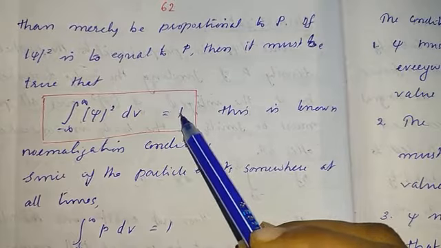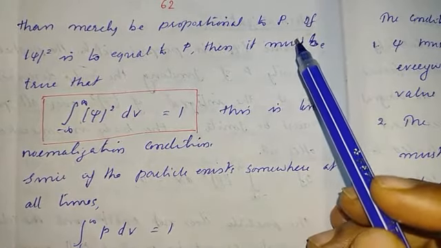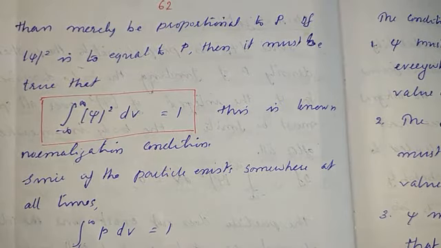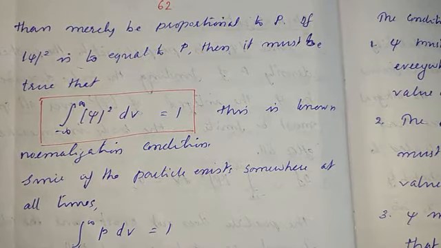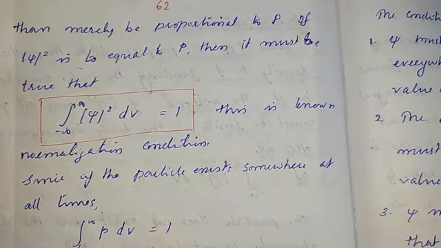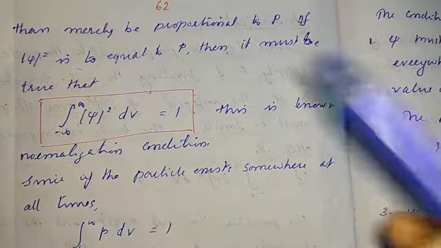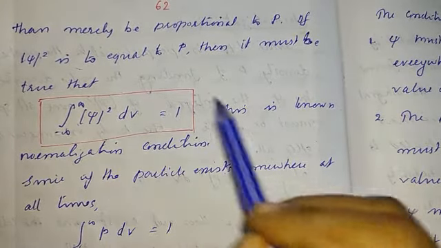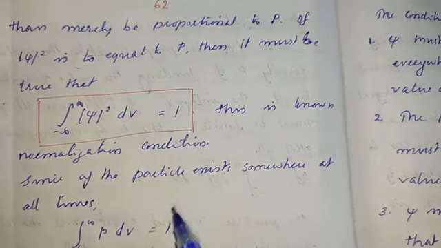So this is equal to 1 means the particle is definitely existing there. If a particle is described by a wave function psi, then the particle must be existing there. Then if it is existing there, this integral must be 1. So this is known as the normalization condition.